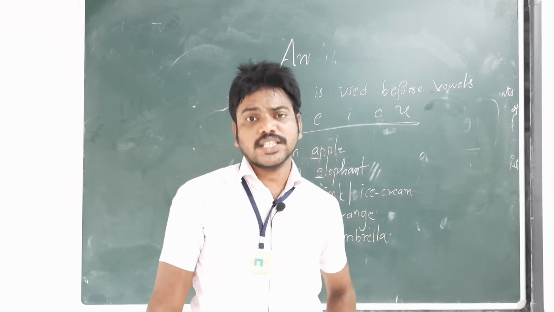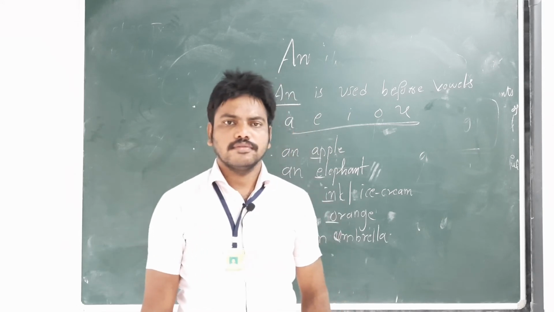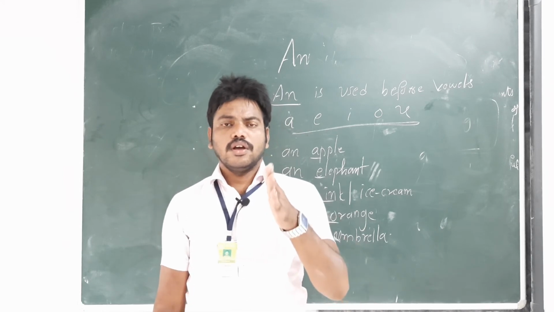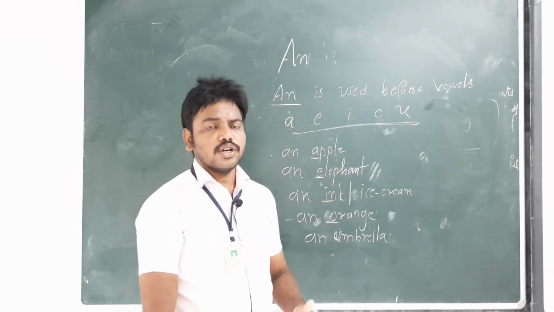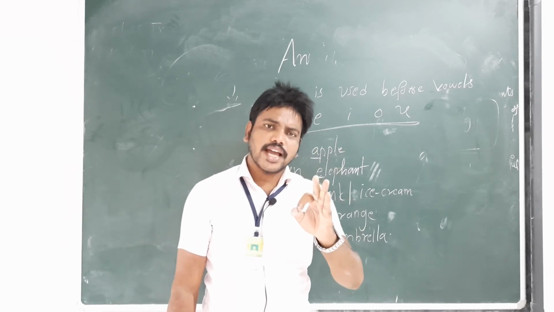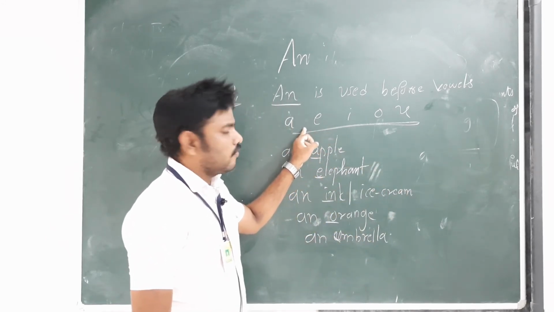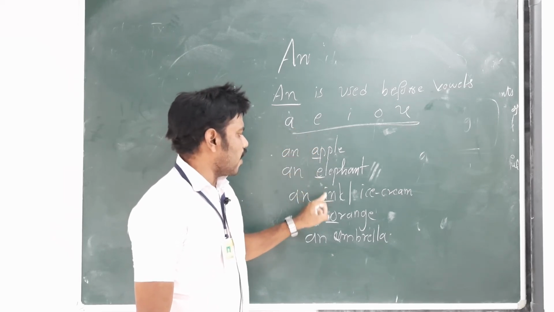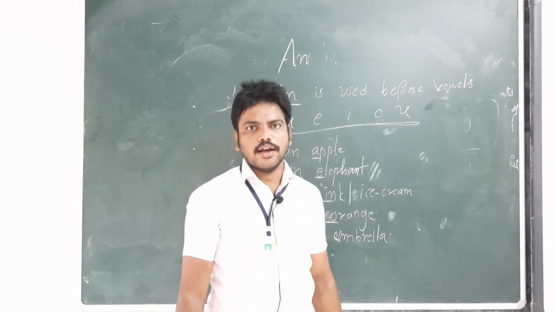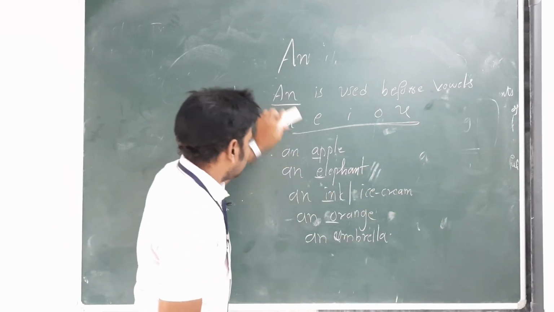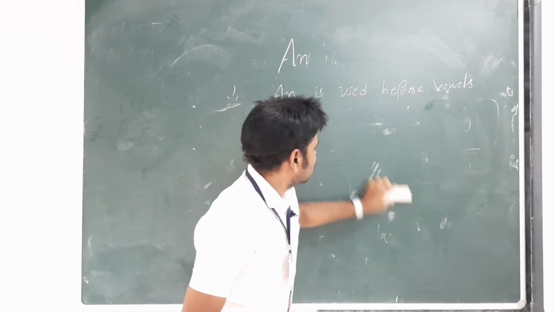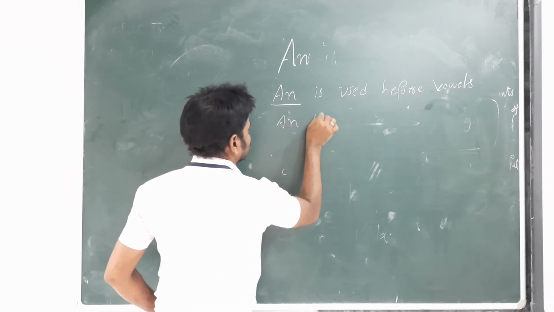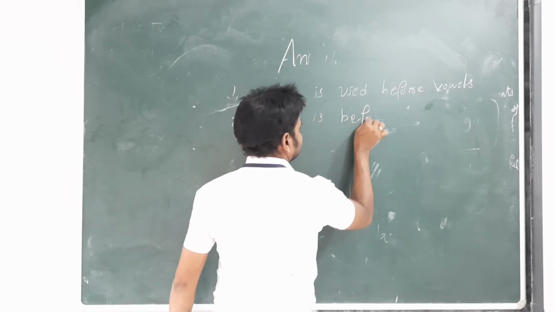An intelligent, an experienced person, an ideal teacher, we should use an. So where we place an article: before vowels, that is an apple, elephant, ink or ice cream, orange, umbrella. Next, second one, an is used before consonants.